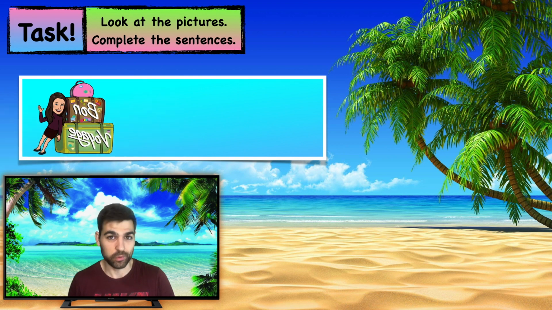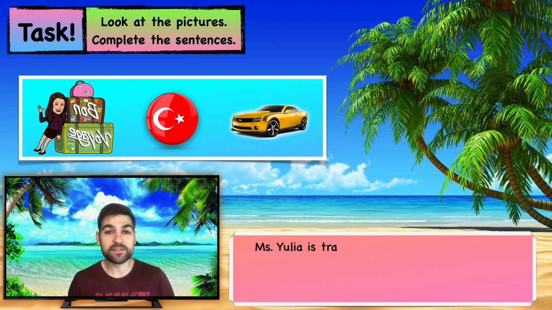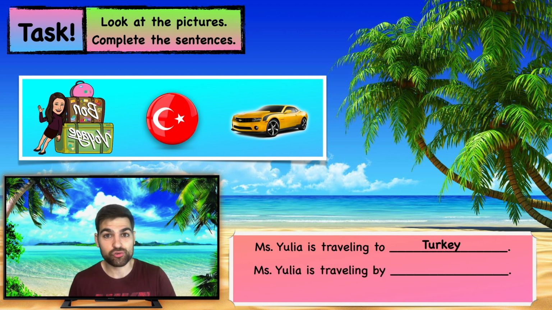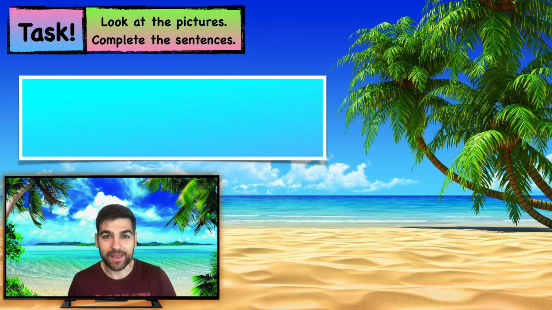Now we have a picture of Miss Julia, the flag of Turkey, and a car, a yellow car. The first sentence is Miss Julia is traveling to... Where is she traveling to? She's traveling to Turkey. Very good. Now the second sentence. Miss Julia is traveling by car. Very good. Now let's just make it one sentence. Miss Julia is traveling to Turkey by car. Very good. Let's try that again.